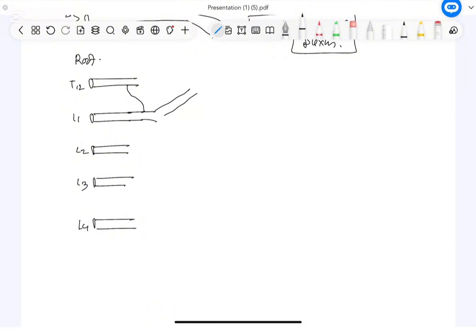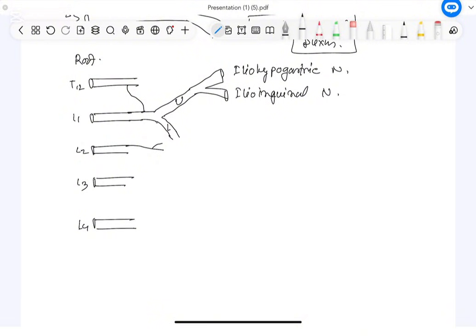And it is divided into two. One is the large upper branch, which is larger, and one very small branch, the lower branch. Now, the upper branch again divides into two. One is called the iliohypogastric nerve. Another one is the ilioinguinal nerve. Then the smaller lower branch will get a twig from L2 and form a branch. What is the name of this branch? It is